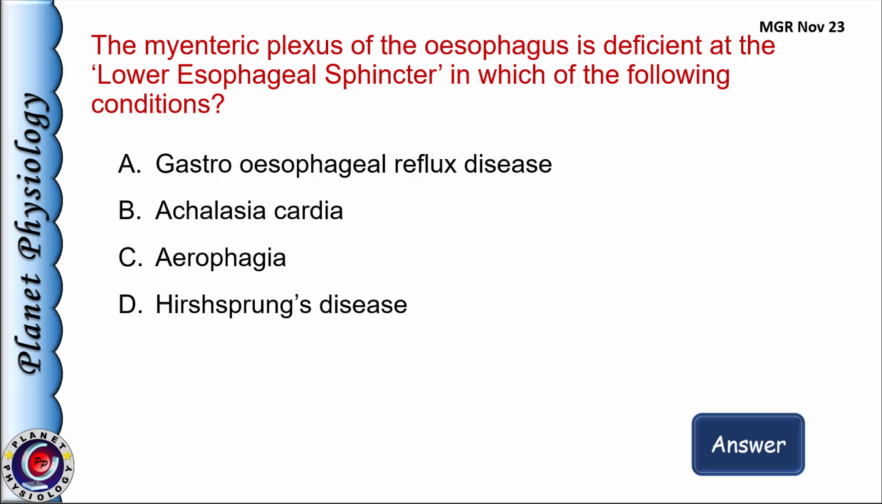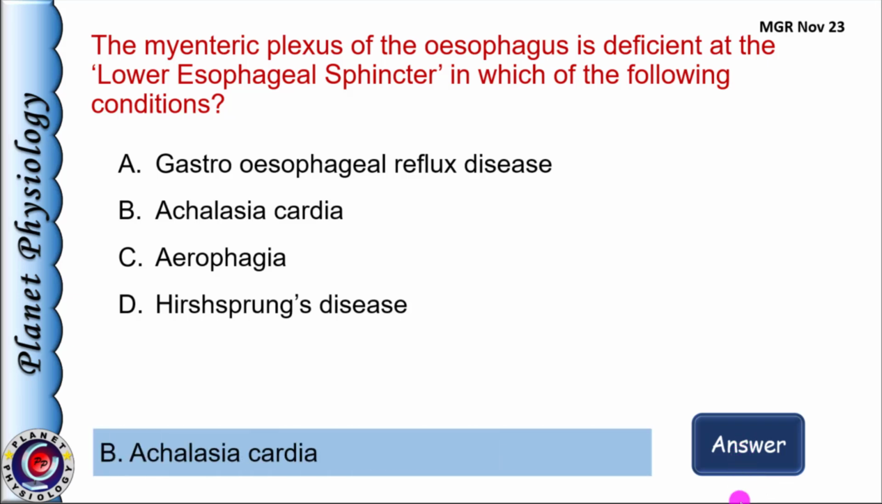A. Gastroesophageal reflux disease, B. Achalasia cardia, C. Airophagia, and D. Hirschsprung's disease. And you already know the answer. It's option B. Achalasia cardia.